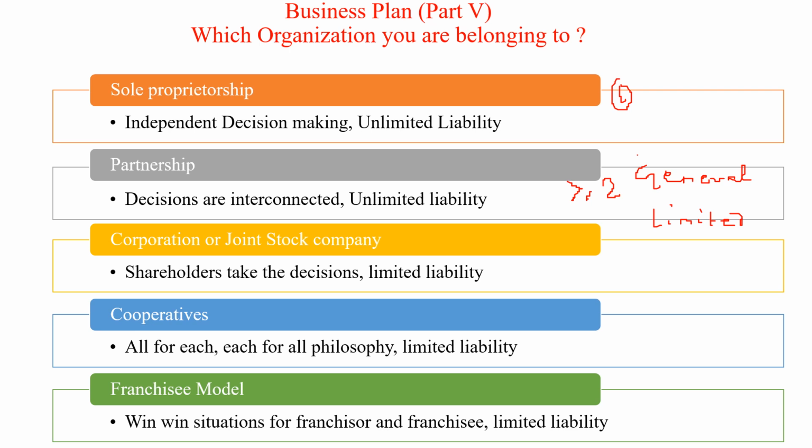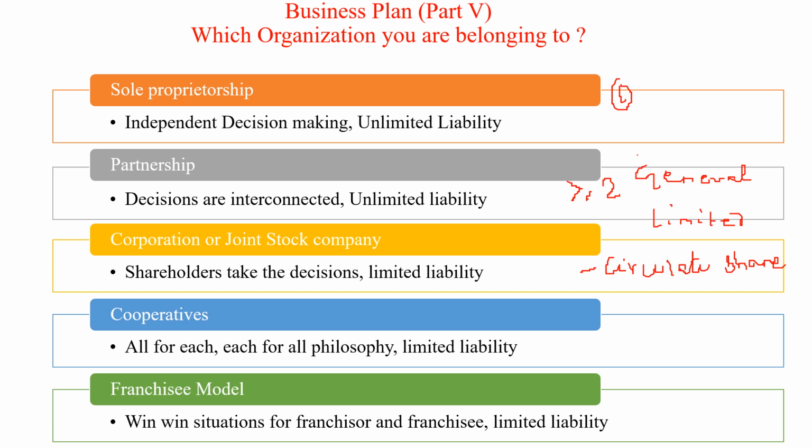So in the corporation and the joint stock companies, you will circulate shares. As many shares as are available in the organization, you will find more shareholders. More shareholders means more owners. When there are more owners, you will find more decision making.